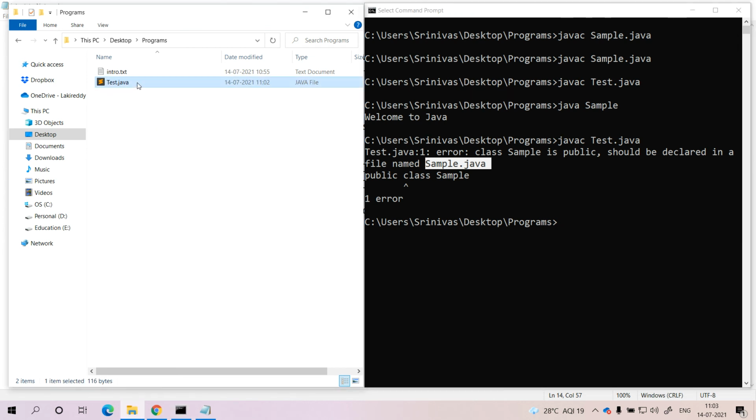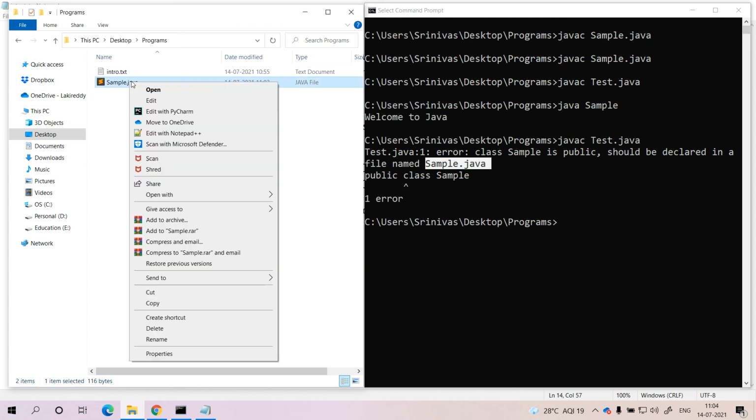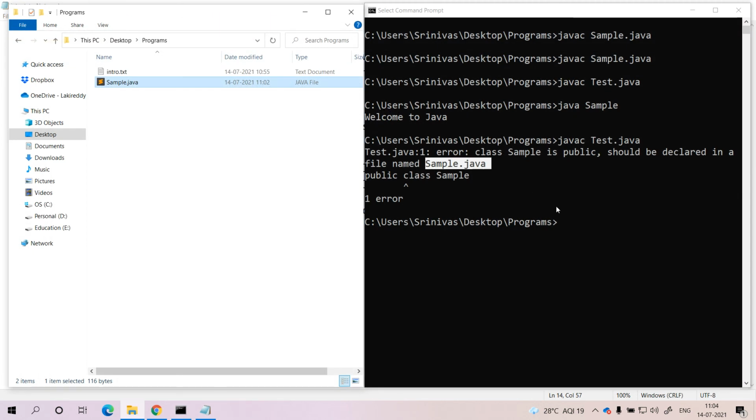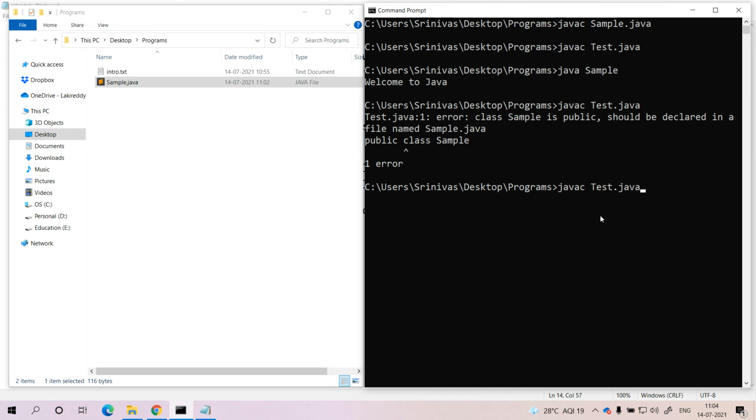Try to change the file name now. Instead of test.java, let me change it to sample.java. Then what will happen? In this sample.java file, we have one public class. The class name is sample. So the class name is the same and the file name is the same. There is no problem at all, so that you will get the output. Let me try to run the program now.